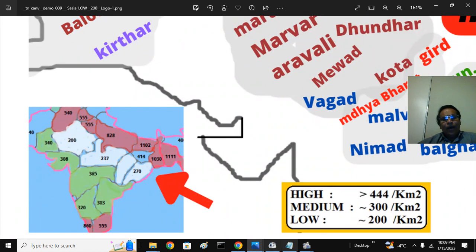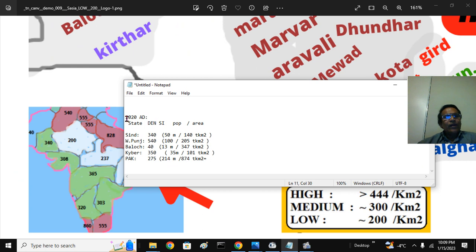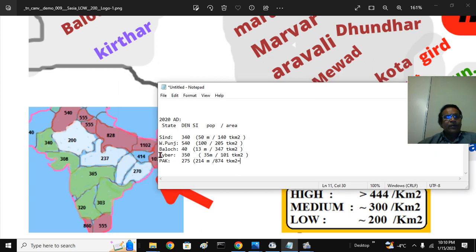See how you calculate population density, very briefly here without burdening you. Around 2022 AD, take for example the Sindh province here, West Punjab province here, Baloch province here, Khyber province there, and entire Pakistan. Entire Pakistan has around 275 people per square kilometer. How did we come to this conclusion?